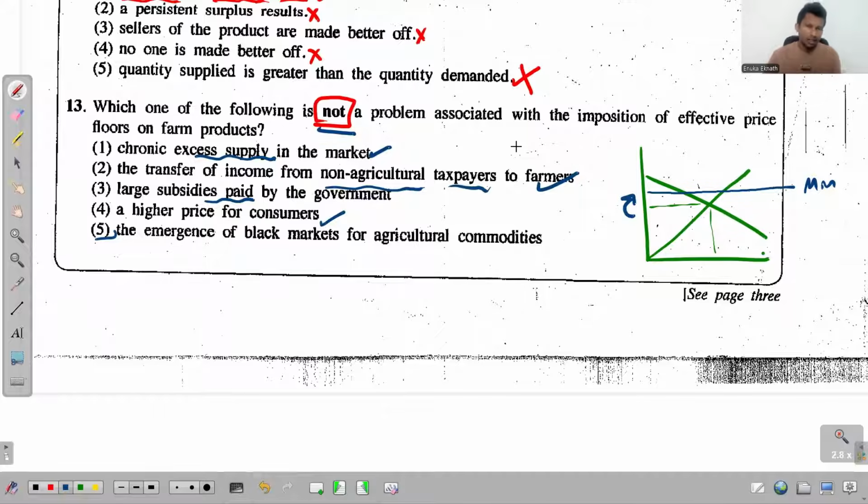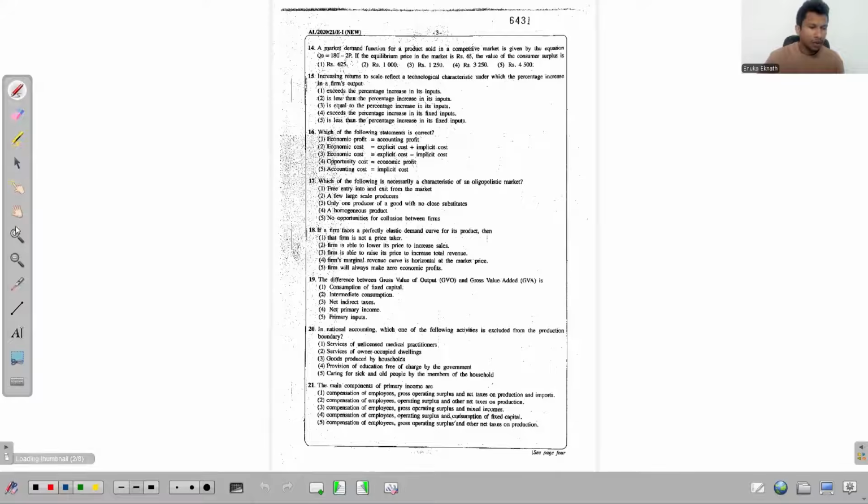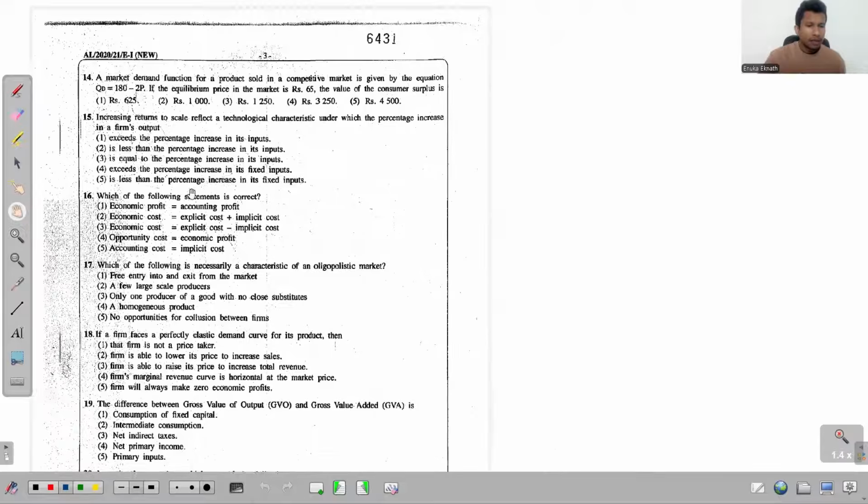They will purchase the goods at a higher price than the price imposed by the government, and then there will be black markets. I think this happens under a maximum price policy, not under a minimum price policy. So this is the answer. Question 13, the fifth one is the answer. Right, look at this 14th one now. What does this say?